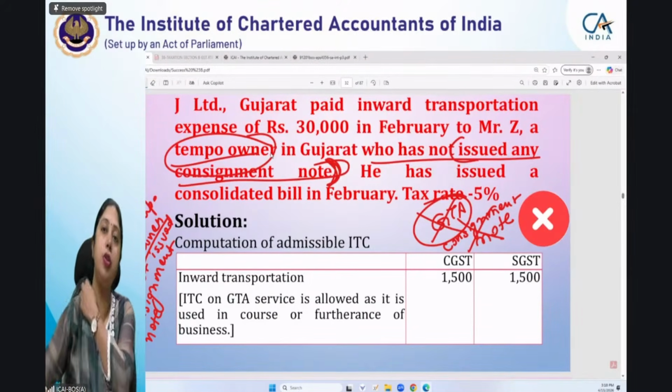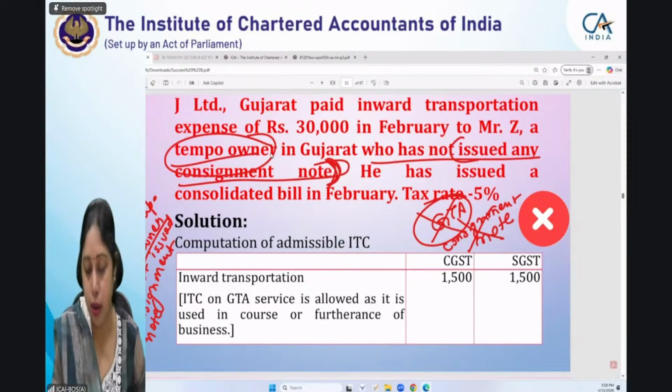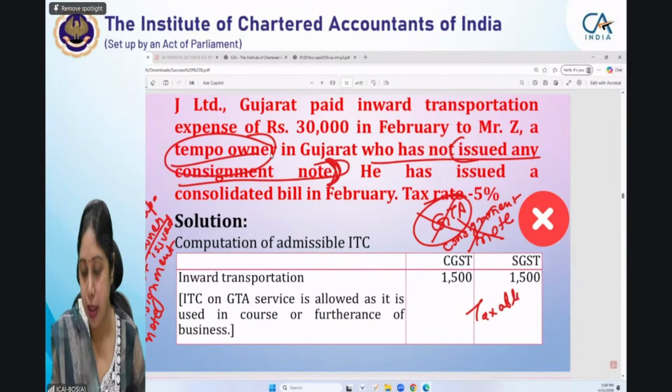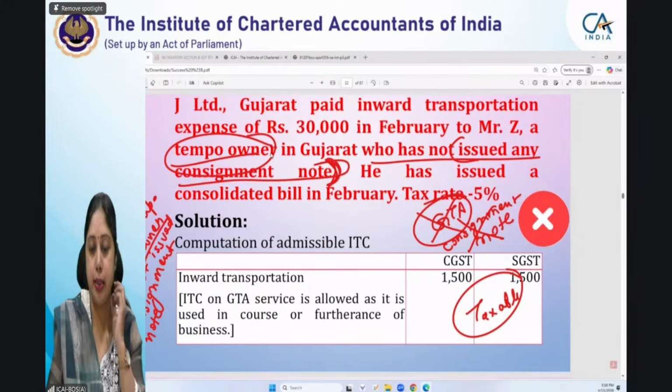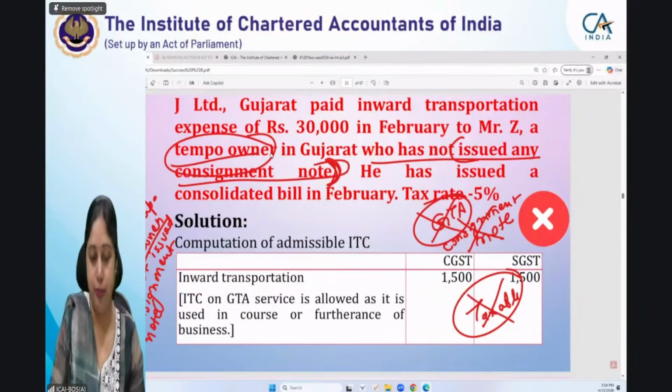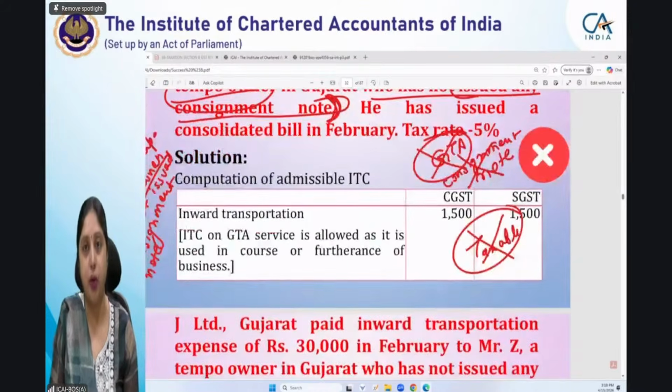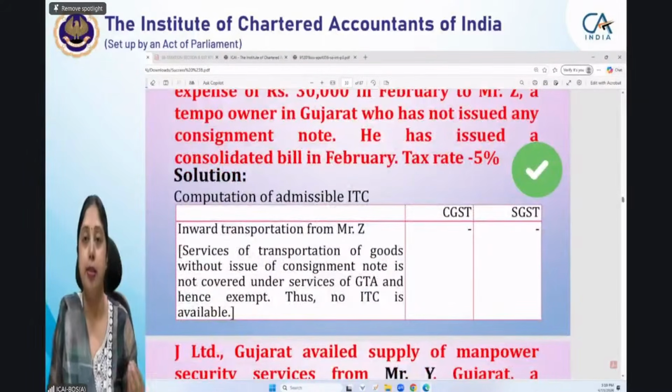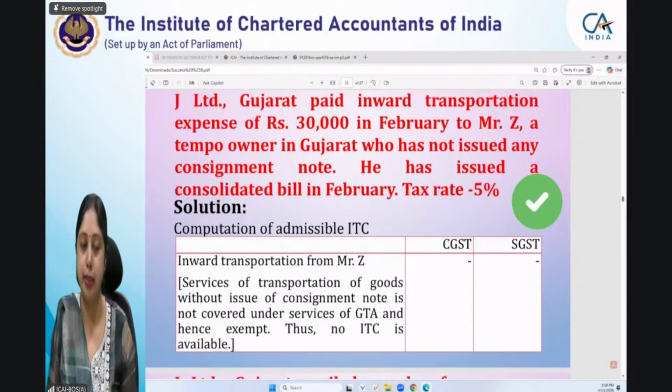And since he is not a GTA, this transaction will not be taxable. Since he has not issued a consignment note, this will be exempt. And that is why there is no question of charging GST. Since GST has not been charged by the tempo owner, there will be no ITC here.